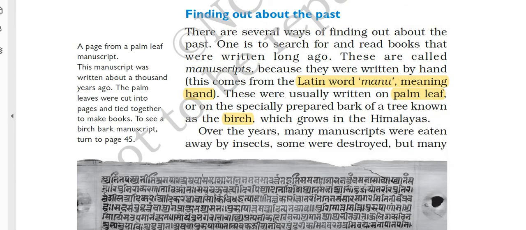Next, we come to a question that is often asked in the exam, about the palm leaf, and the Latin word manu meaning hand. In which kind of leaf were these manuscripts written? Here we have information about manuscripts. Manuscripts were written on palm leaves and on the leaves of a tree called birch.